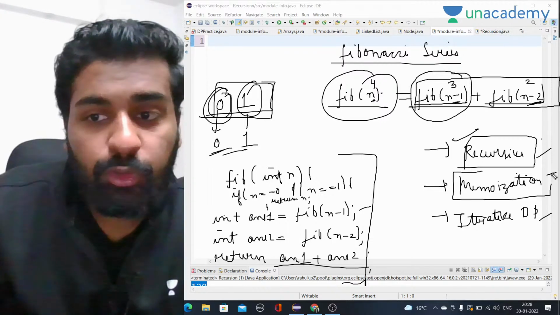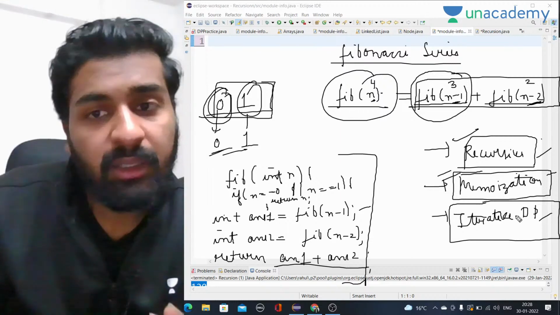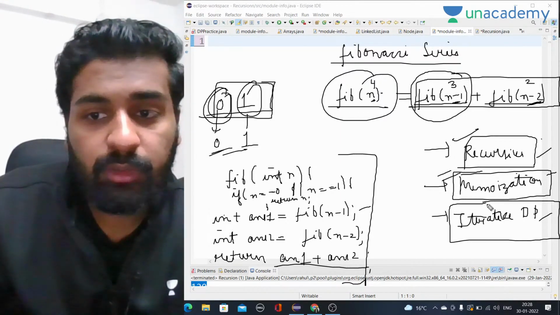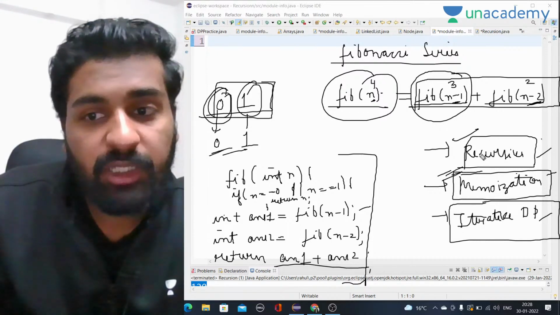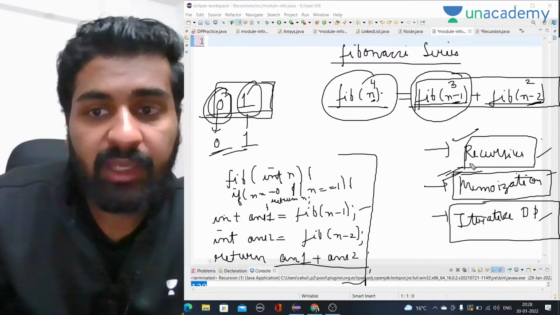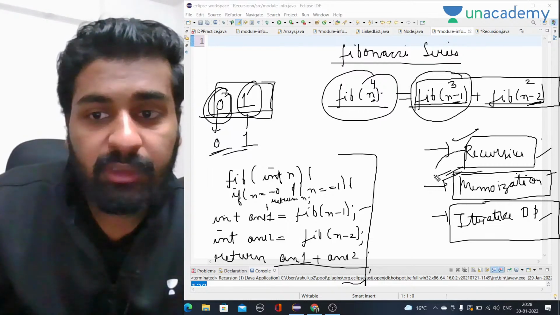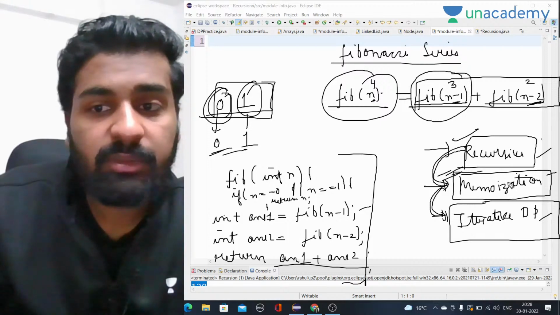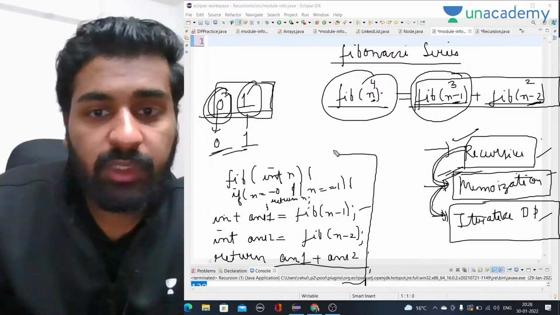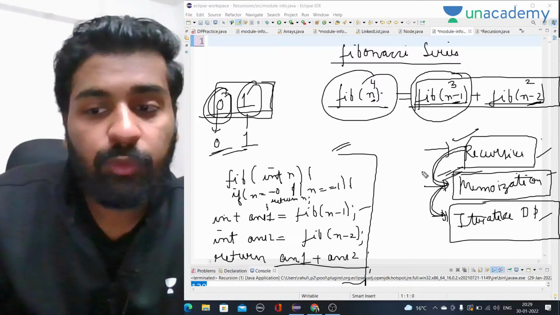Then we will go to memoization. I will explain what memoization is, and then we will go to iterative DP. Iterative DP means the last part, the actual DP problem that we want to solve. We can solve it with the help of iterative DP, and we will not use any recursion. In memoization, we will use recursion plus we will take some space, so that the time complexity decreases. But in iterative DP, we will not use recursion at all. So this becomes easier. If you are just starting with DP, this path becomes much easier. So first let's write the recursive code, then we will move to memoization, I'll explain what it is, and then we will move to iterative DP.